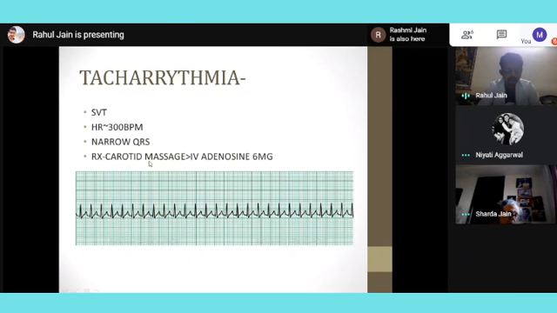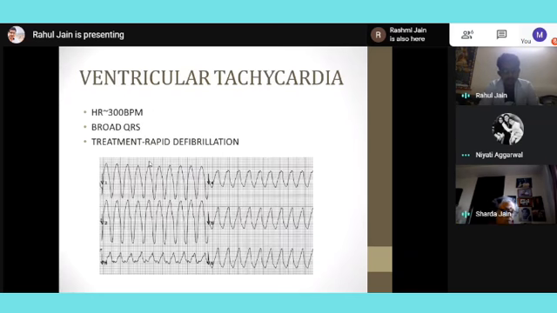We palpate the trachea in the midline of the neck, and just lateral to the trachea, if we press, we can feel the pulsations. We massage the carotid, which stimulates the vagal receptors and slows down the heart rate, and then we immediately give IV adenosine 6 mg, so the tachyarrhythmia will come down. That is for supraventricular tachyarrhythmia.